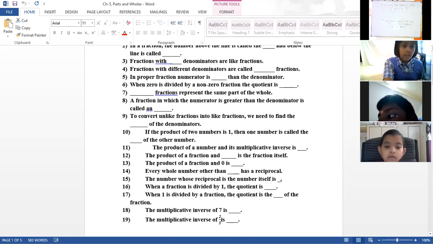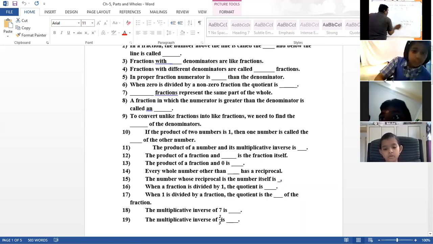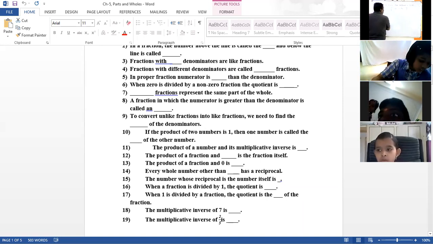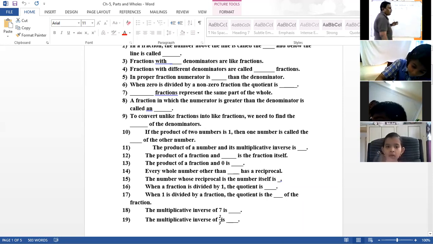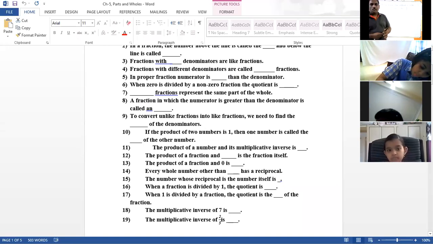Sir, I'm done writing all the questions. 15th one. The reciprocals of all other numbers are different. The reciprocal of 2 is 1 by 2; 2 is different, 1 by 2 is different. But only for number 1, the reciprocal is the same.